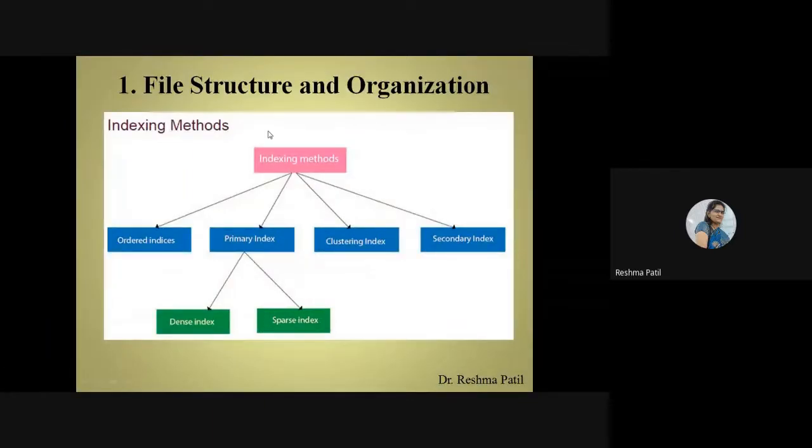These are the indexing methods. We have only these two methods, dense index and sparse index, but these are the main types of indexing methods. So indexing methods have four types: ordered indices, primary index, clustering index, secondary index. We are going to focus on these two points, and they come under the primary index. So under primary index, we have two parts, dense index and sparse index.